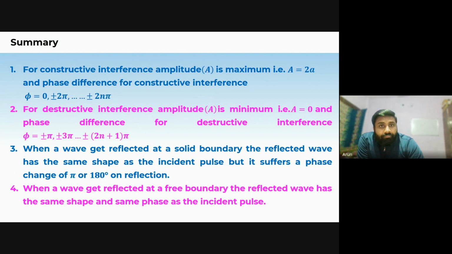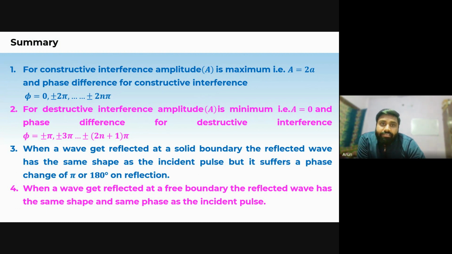Now, based on that principle of superposition, the new wave pattern will be followed. That new wave pattern will be judged by this interference phenomenon. When two wave pulses traveling in opposite directions meet each other, there will be a change in the amplitude. That phenomenon is termed as interference.